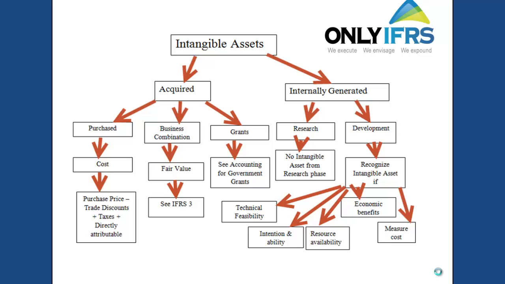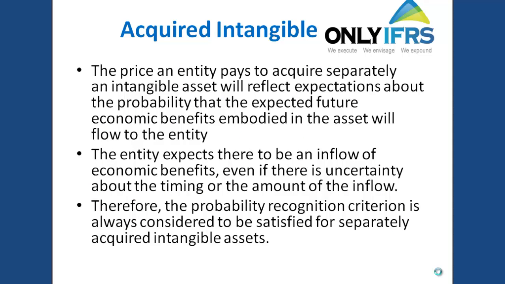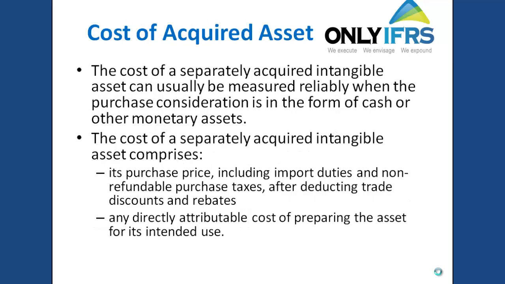First one, acquisition. If you acquire an intangible asset individually, you need to recognize it at cost. Cost in this case is the purchase price paid minus trade discounts, plus any taxes that are non-refundable and other costs that are directly attributable in bringing the asset to its present location.